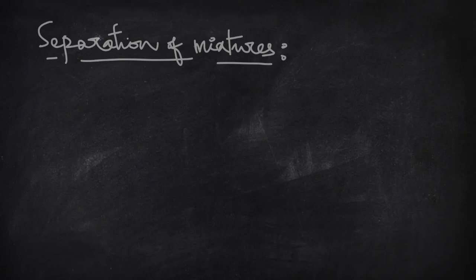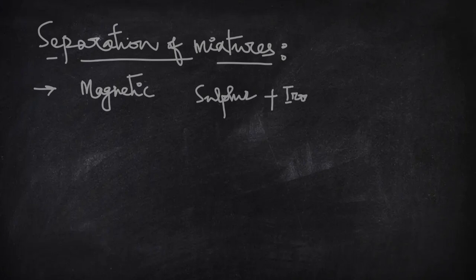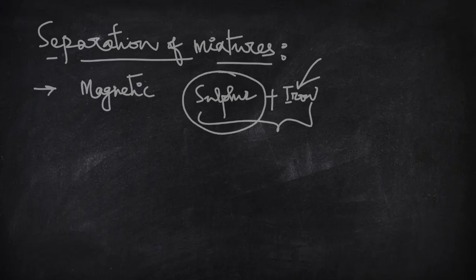Various techniques are there for the separation of mixtures. If in a mixture, one of them is magnetic material, means it is attracted to magnet, for example, if you take sulfur powder plus iron filings, then this can be separated. A simple technique, a magnet can be used, and these iron filings will be attracted to magnet, and sulfur remains. In this way, you can separate this type of things.